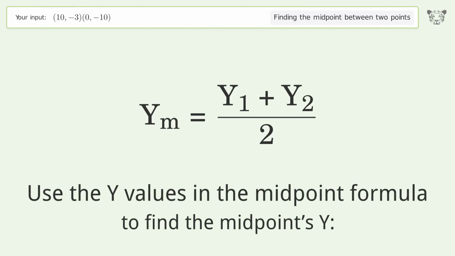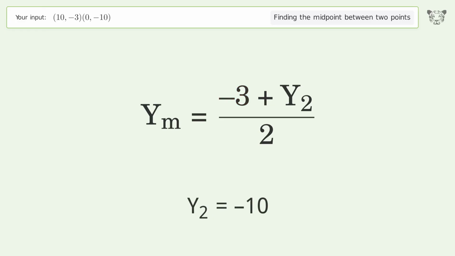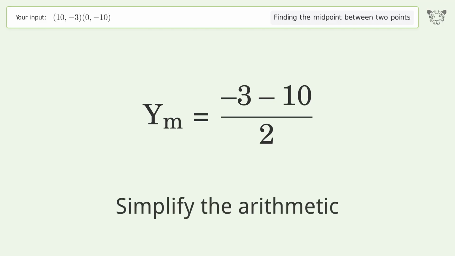Use the y values in the midpoint formula to find the midpoint's y. y1 equals -3. y2 equals -10. Simplify the arithmetic.